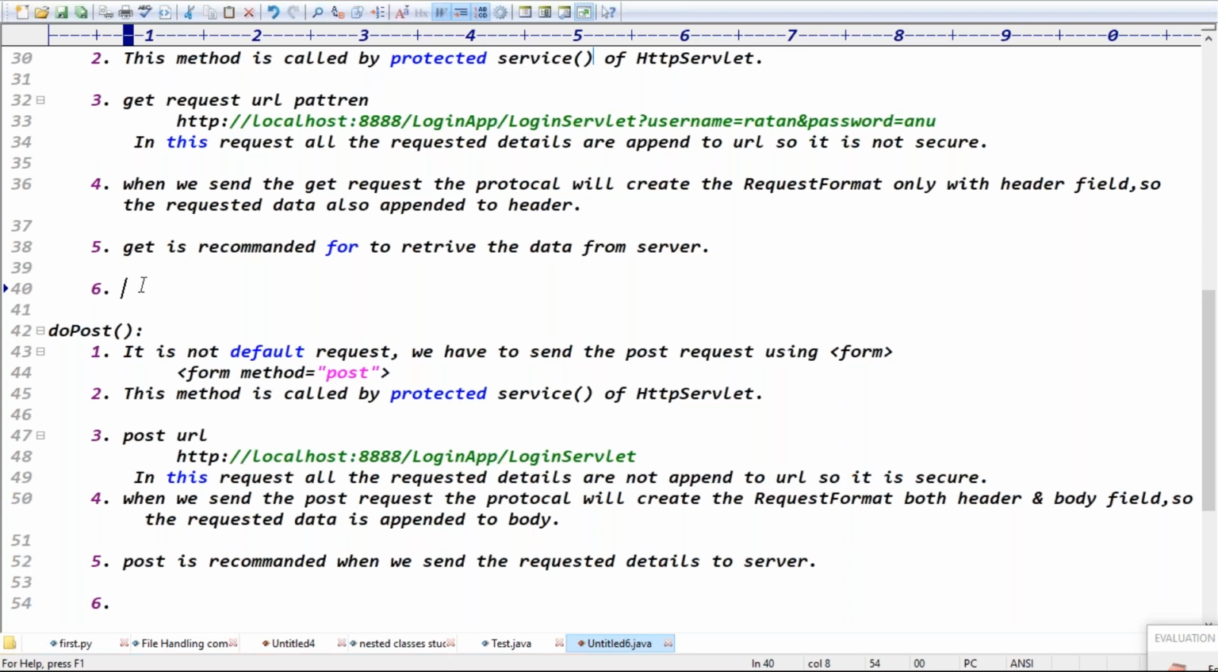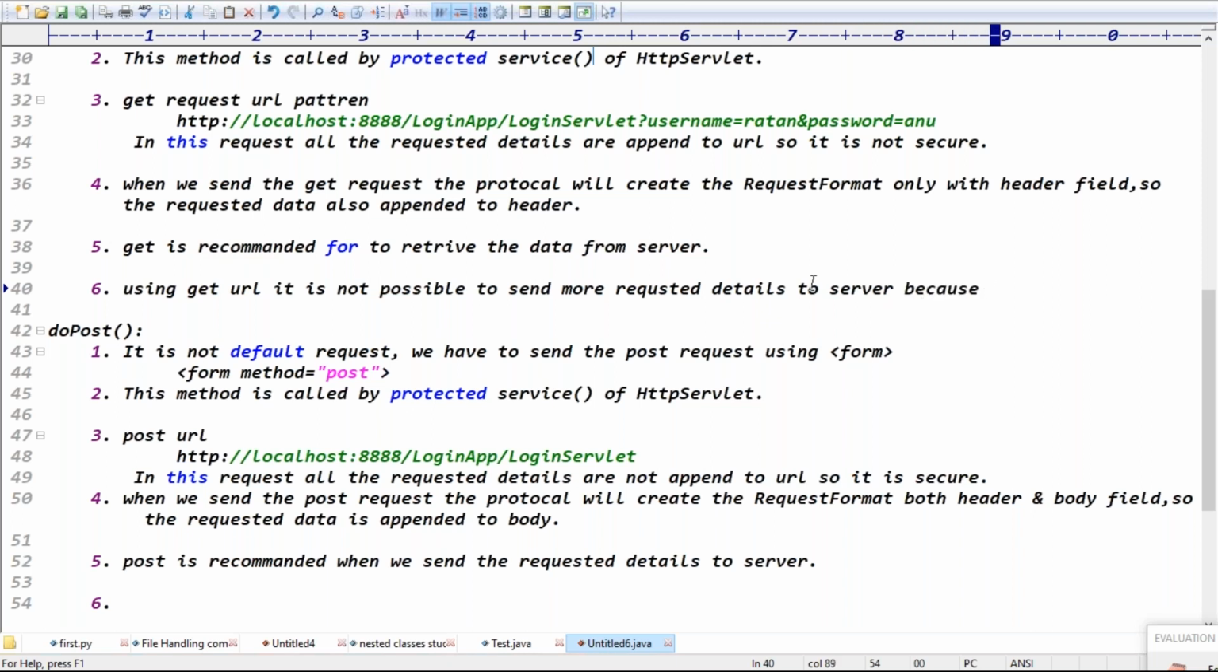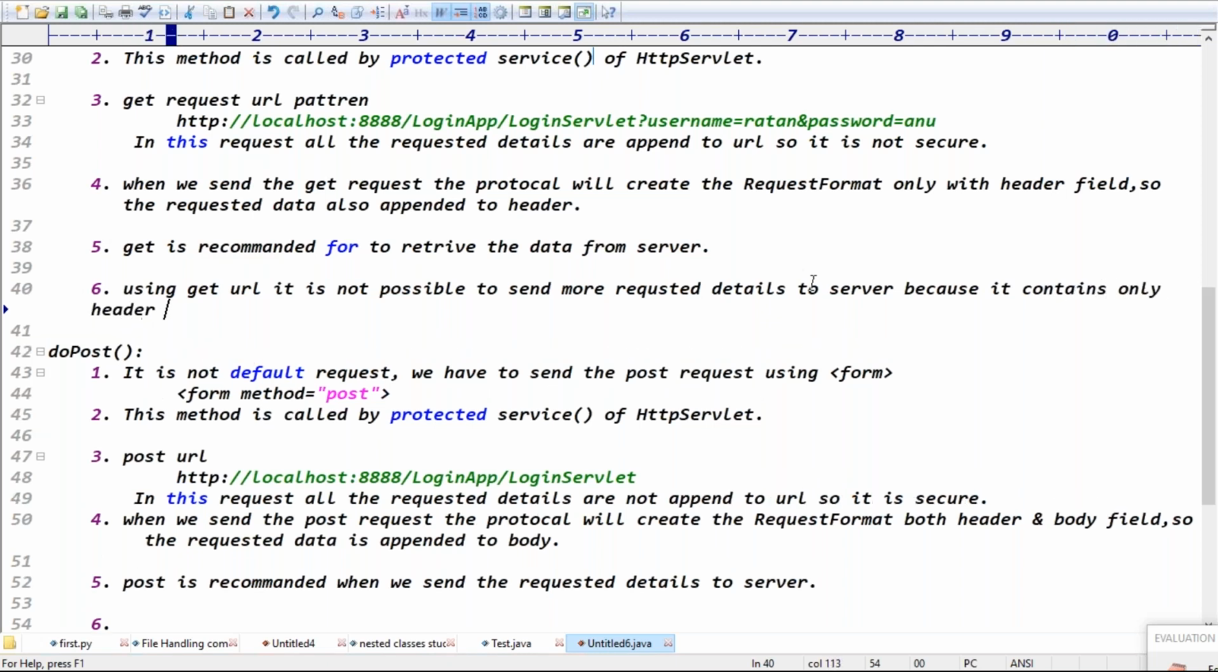Yes. So using a get URL, it is not possible to send more request details to the server, right? Exactly. What is the reason? Because it contains only the headers. Exactly.